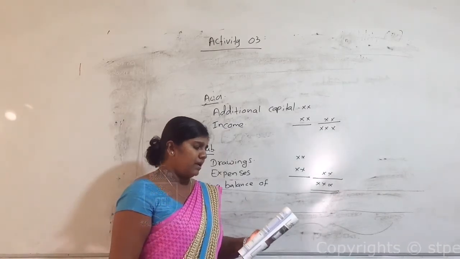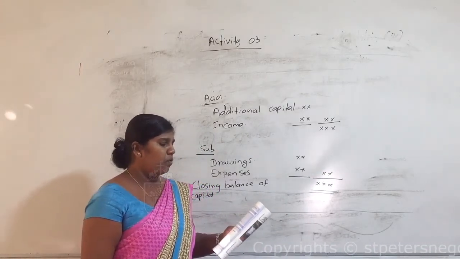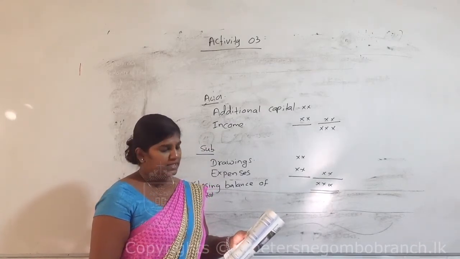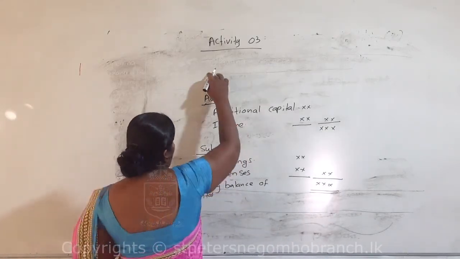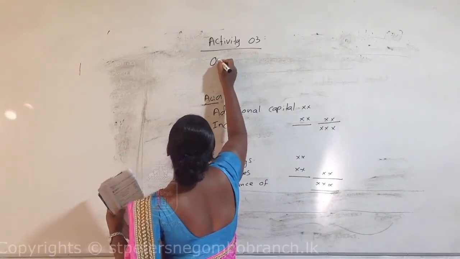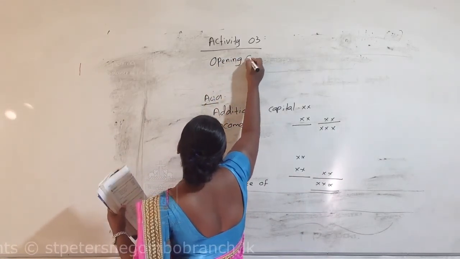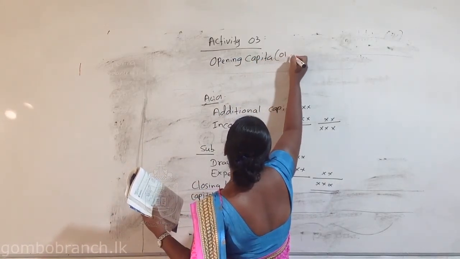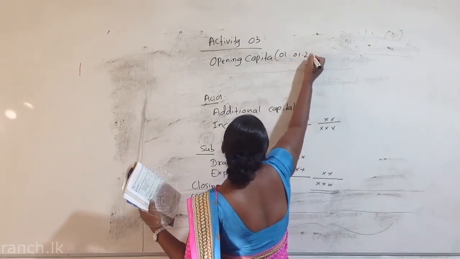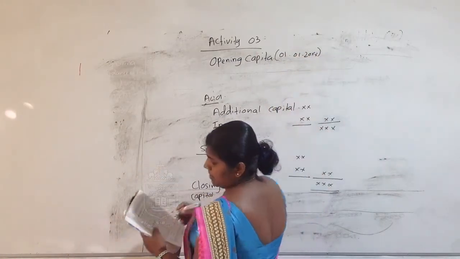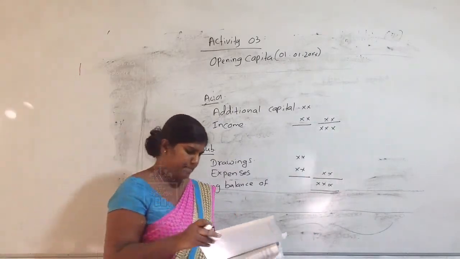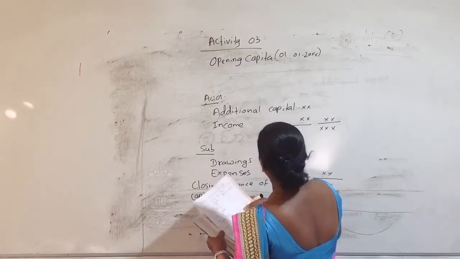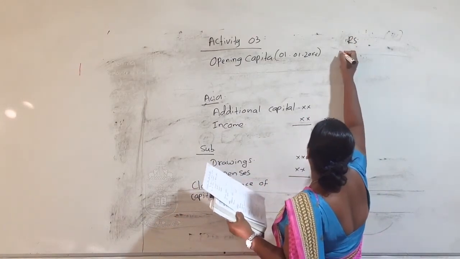The capital as at 1st of January is 415,000. That means that is the opening balance, the opening capital. So you can write opening capital here, with the date, and $415,000. Here you should write the rupee value.